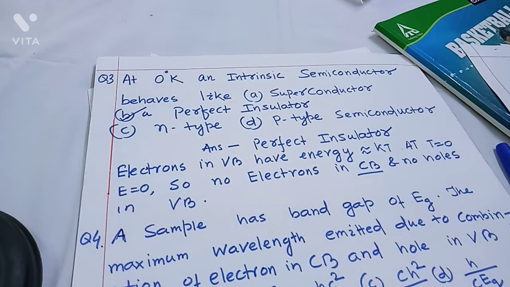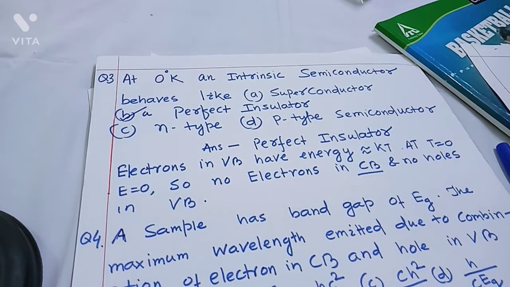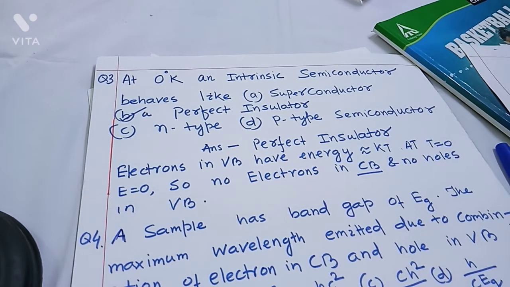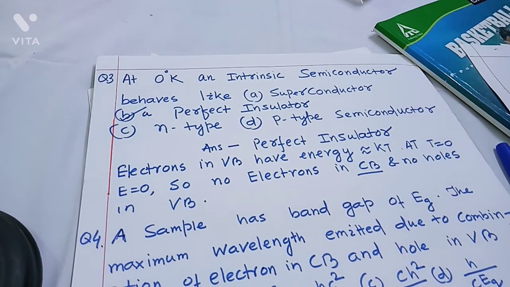Question number 3. At 0 Kelvin, that is absolute 0, an intrinsic semiconductor behaves like superconductor, perfect insulator, N-type semiconductor, P-type semiconductor. Answer is perfect insulator because at absolute 0 temperature, the electrons in valence band have 0 thermal energy.